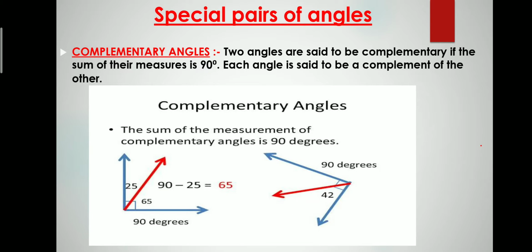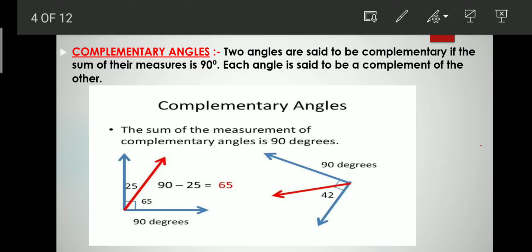Okay, now we can also identify this with this figure, complementary angles. When we take a pair of angles and their sum, here we can see in the figure the first angle is 25 degrees, so the other angle will be 65 degrees. Why? Because we have to take the sum equal to 90 degrees.